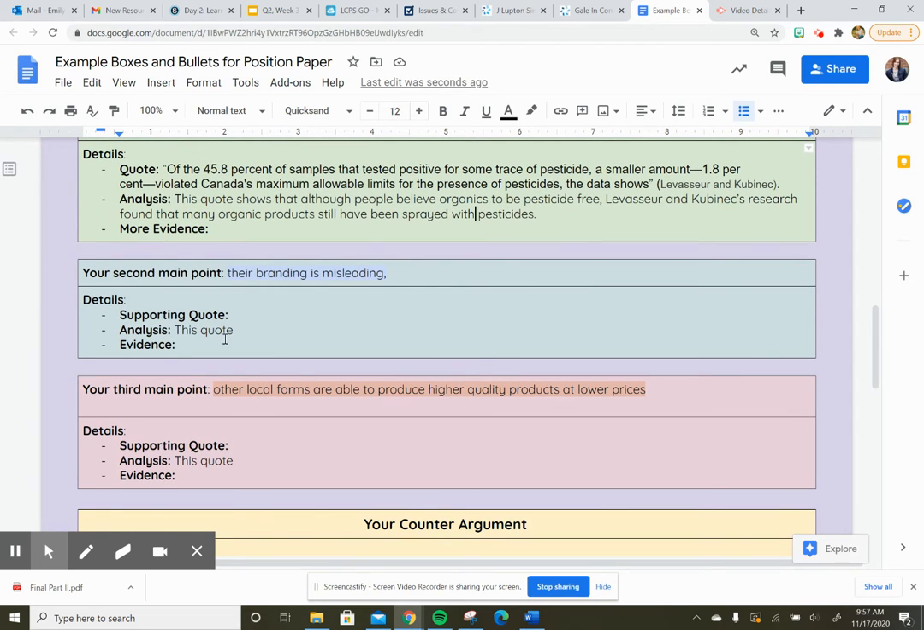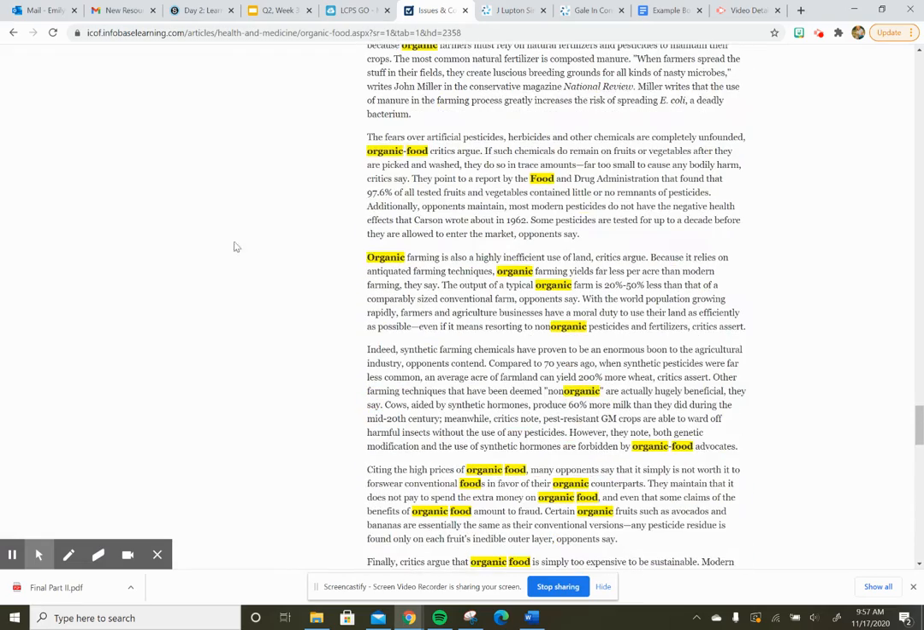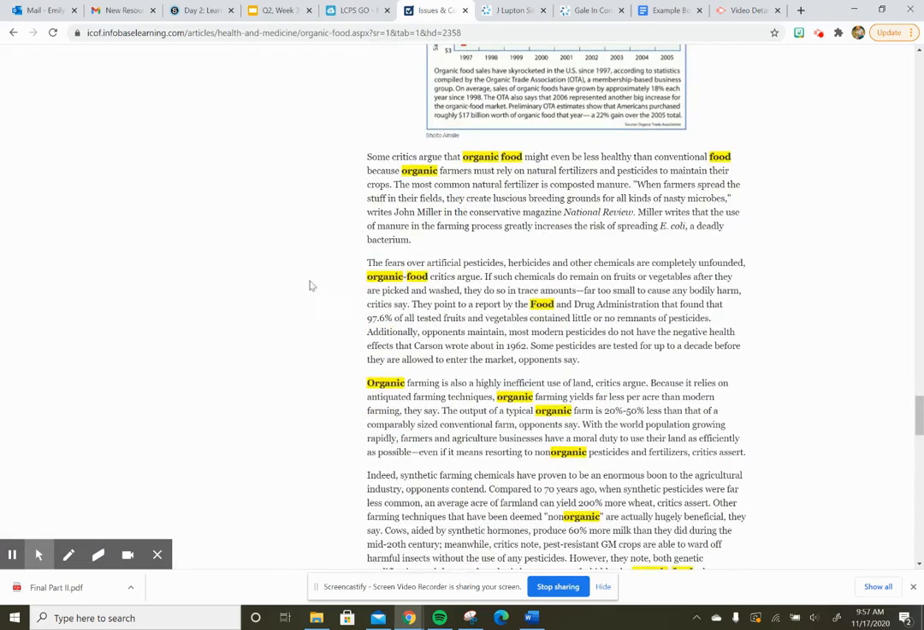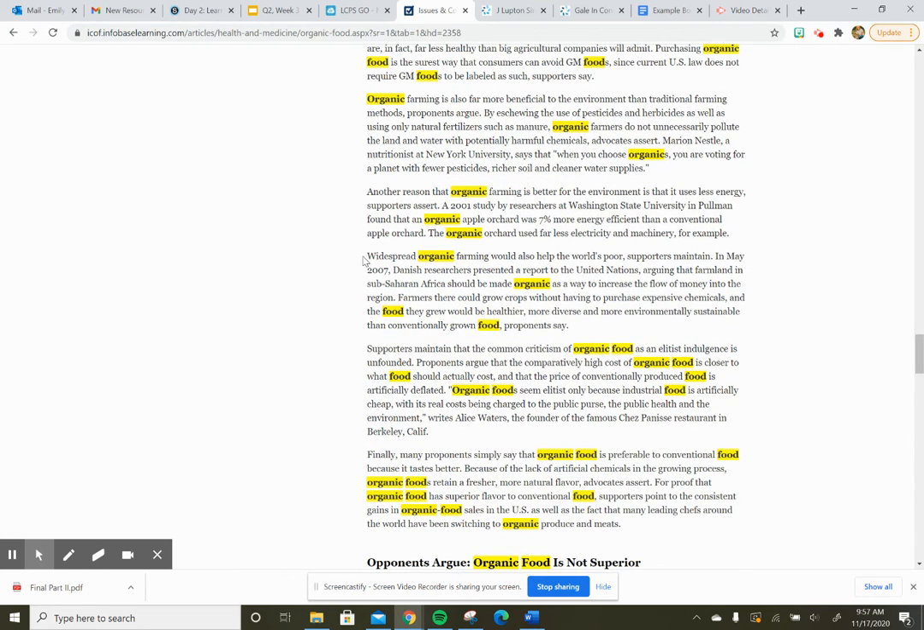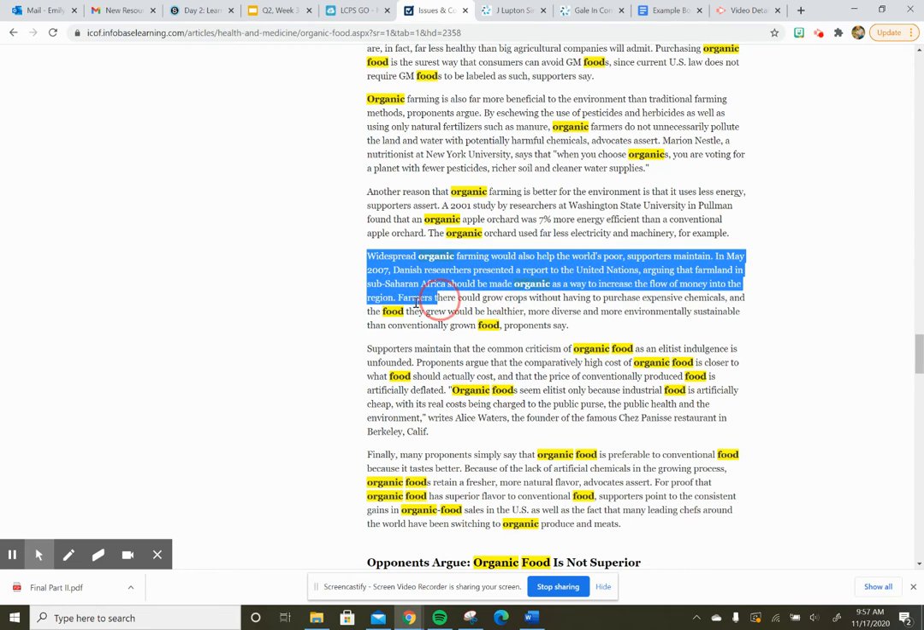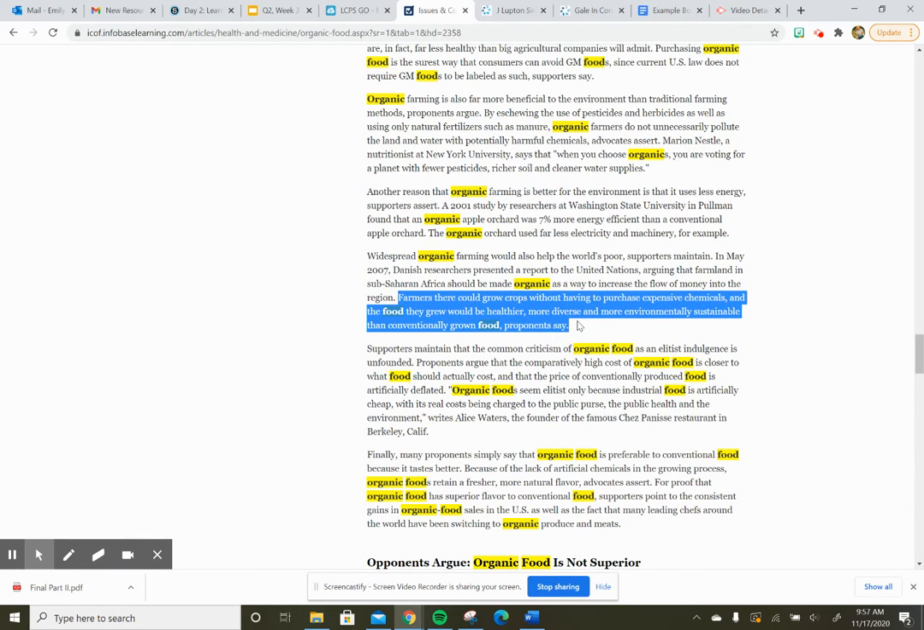Next, I'm going to take a look. I haven't found much about branding. I might need to find another article for that. But next, I'm going to take a look at this third main point because I know exactly the fact that I want to include. So I'm going to go through and just kind of look. There we go. This is the quote that I wanted. My highlights aren't coming out as good as yours are, but I know that this is what I want to include. Maybe this part. Yeah, there we go.